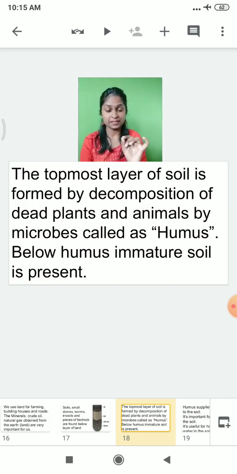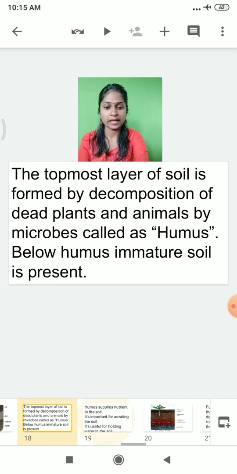I repeat once again. The topmost layer of the soil is formed by decomposition of dead plants and animals by microorganisms. We call it what? Humus. And below the layer of humus there is immature soil. Immature soil means what? Which is not yet decomposed.